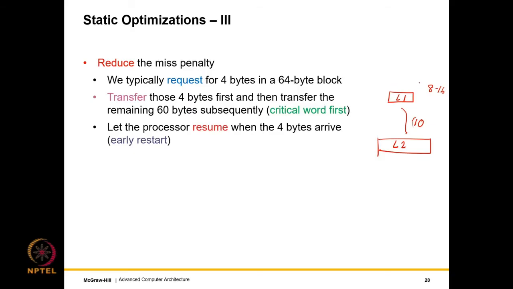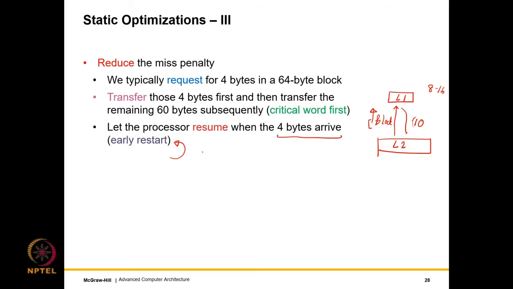So don't transfer the contents of the block in order, from byte 0 till byte 63. Instead, send the data that was required by the processor first and the remaining bytes after that. Once the 4 bytes arrive, the processor can do what is called an early restart, which means start the job of processing even before the entire block has arrived.